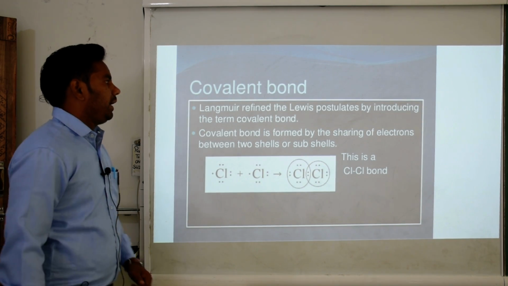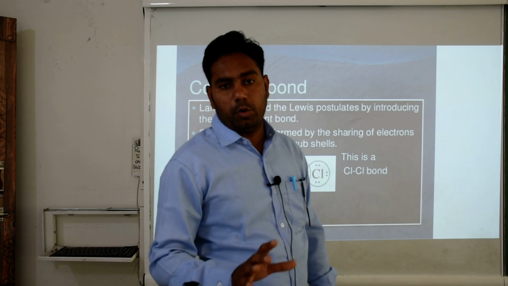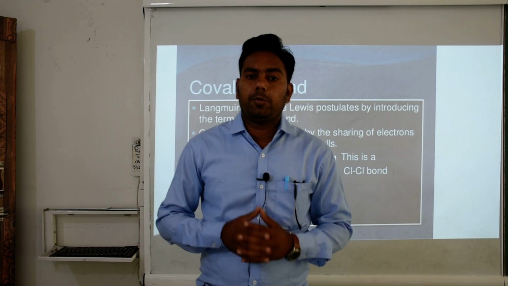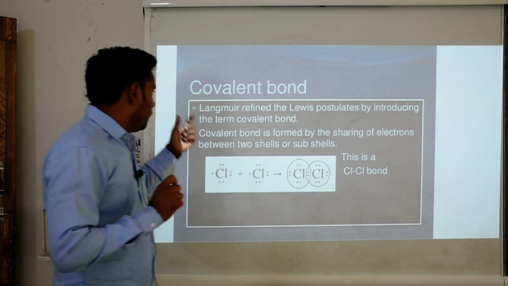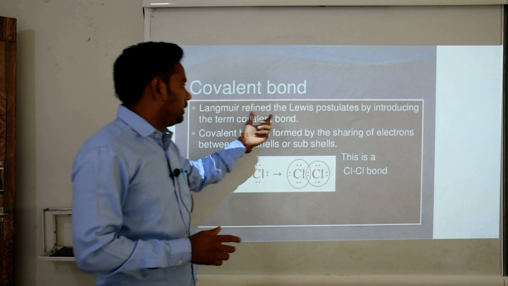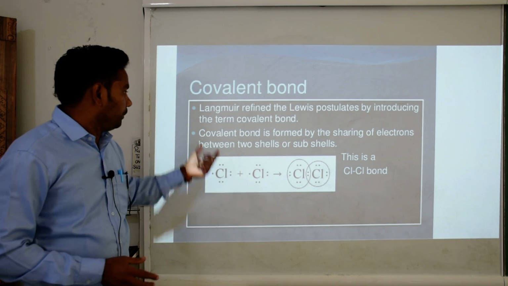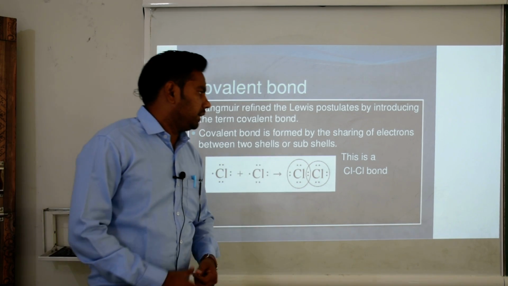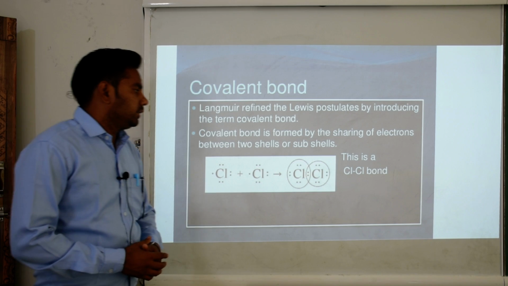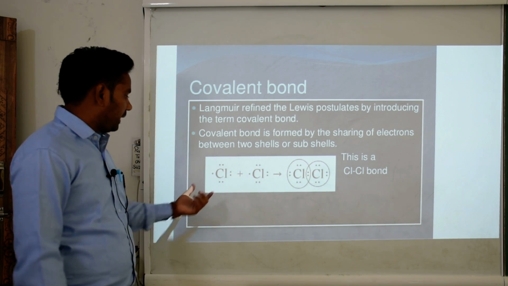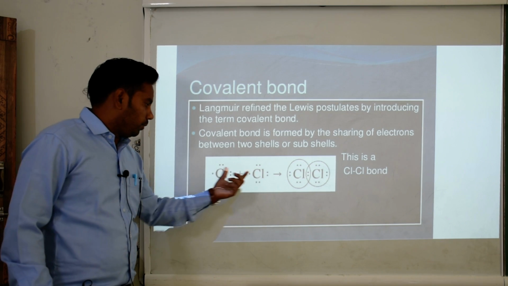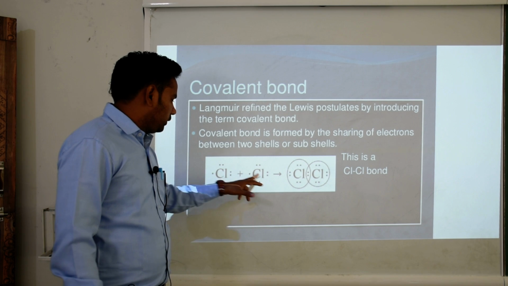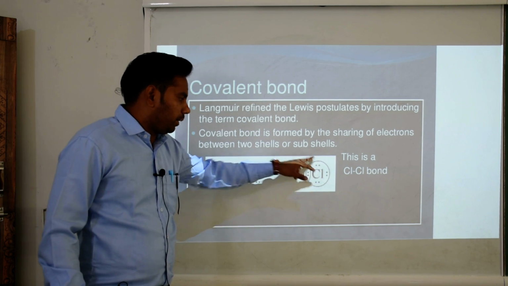Now we move to the covalent bond. We are already clear about the covalent bond. When elements share the electrons, this type of bond is called a covalent bond. Langmuir refined the Lewis postulate by introducing the term covalent bond. A covalent bond is formed by the sharing of electrons between two atoms. Like here, chlorine and chlorine. Both chlorines have 7 dots in their valency shell, so both chlorines share one electron and complete their octet.